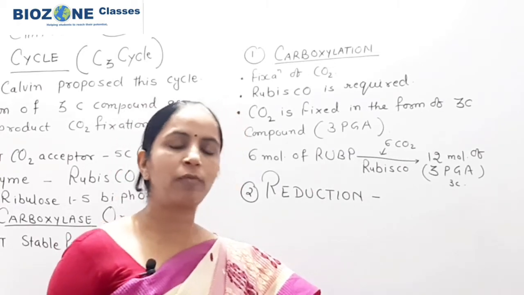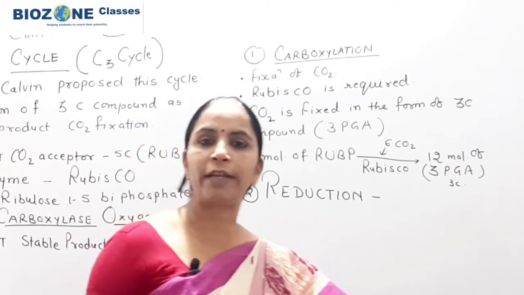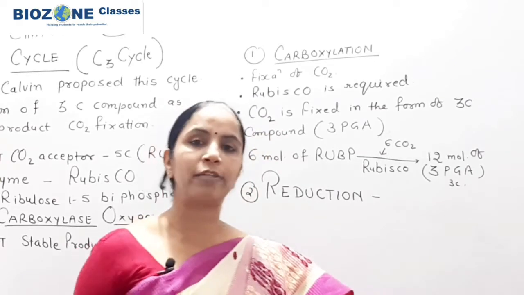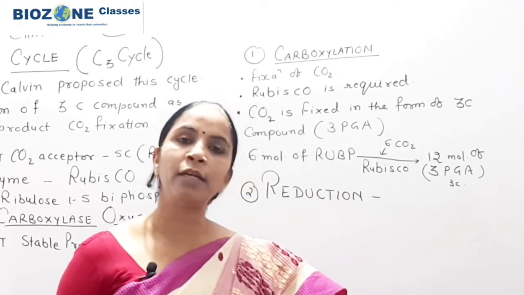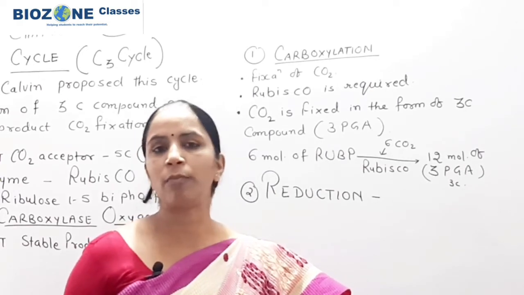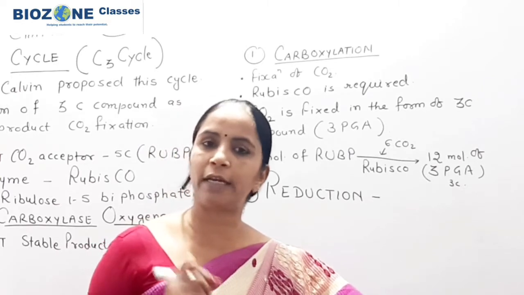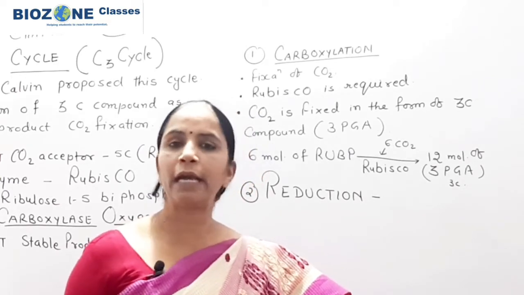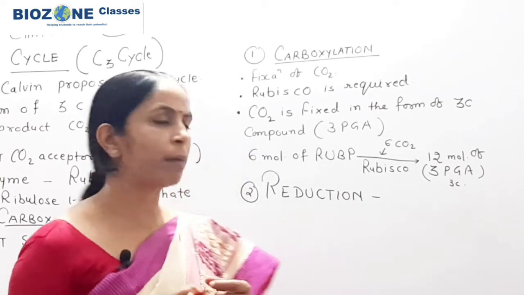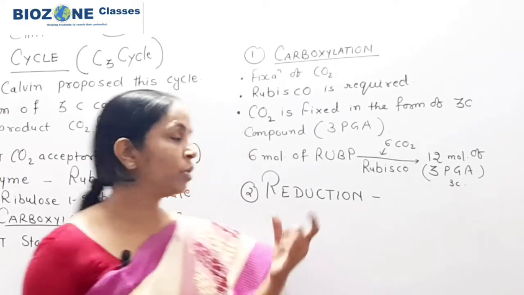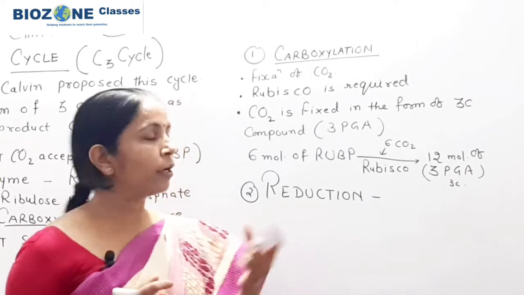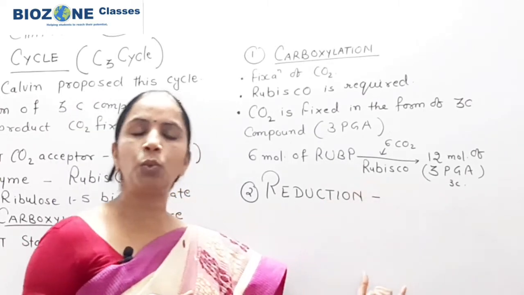In the light reaction, from sunlight, through photosynthesis, ATP as well as NADPH is formed. So two forms of energy, ATP and NADPH, are formed in the light reaction, and this ATP and NADPH is used during the reduction of 3 PGA into glucose.